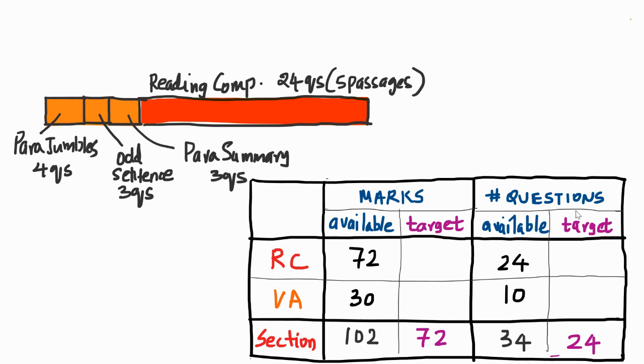We have set our goal saying that I have to get 72 marks, which is 24 questions net correct. This is probably not the way we will look at it. I don't want to do only reading comprehension and get everything correct, which may not work out. So probably a sensible thing to do is something like this. I think we will look at getting about a net 18 questions correct out of the 24 in reading comprehension. 6 threes are 18, 6 fours are 24, so that's 75% net correct from reading comprehension, and about 60% net correct from verbal ability. You could change this according to your strengths or your plan, but this is what I'm going to go with.